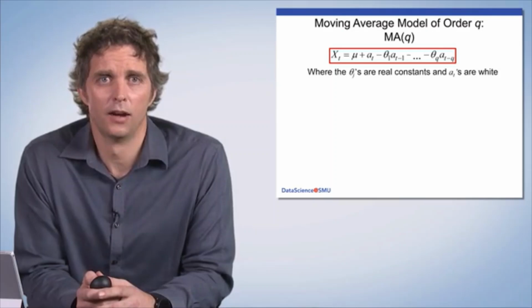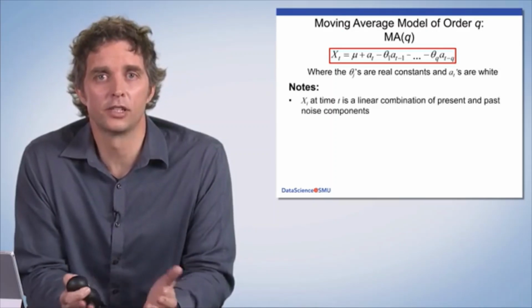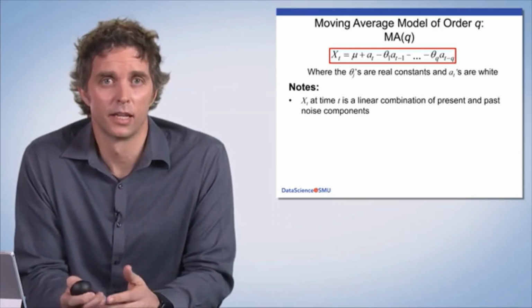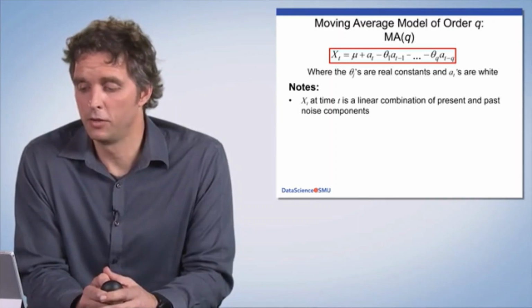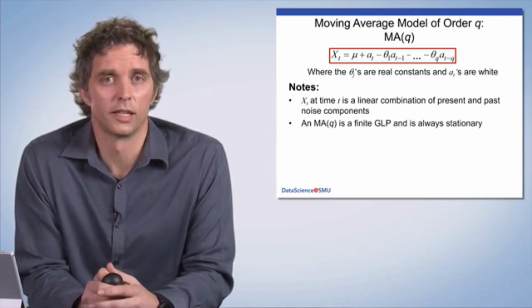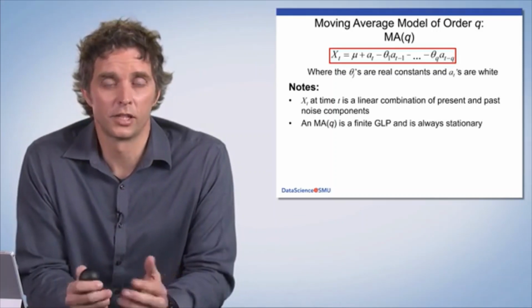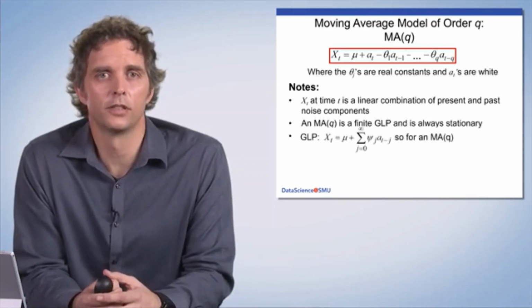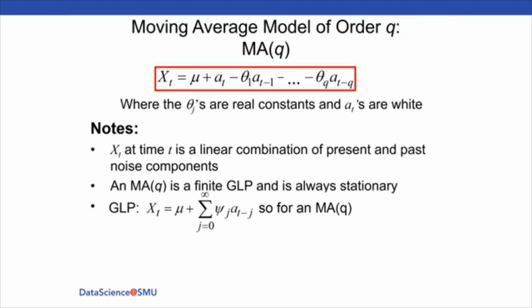So note, x sub t at time t is a linear combination of past and present noise components, which might seem familiar. That is, the MA(q) is a finite GLP, the general linear process, and is always stationary. When we talked about the GLP back in filtering, we said that it is a linear filter, and that this is the GLP form: x of t equals mu plus an infinite sum of psi j's times white noise. And that is exactly the form of the MA(q) model.